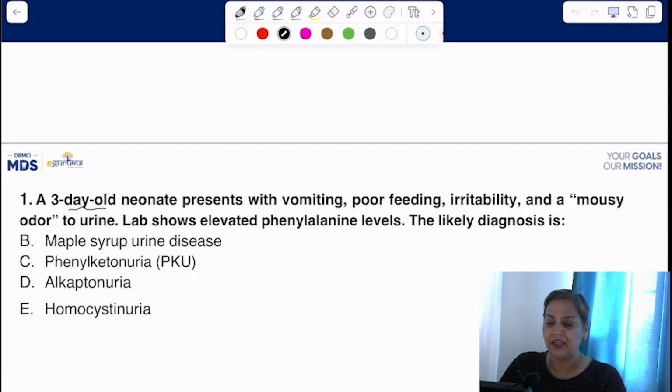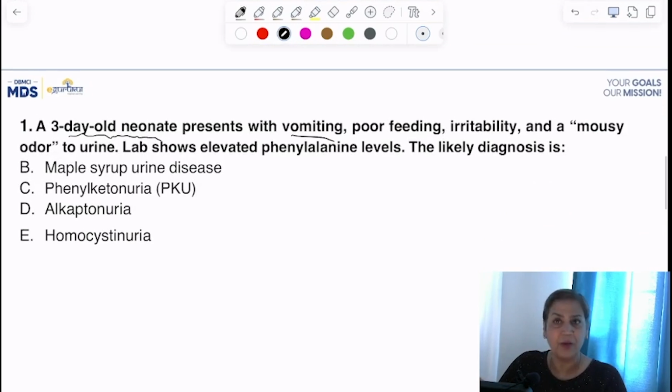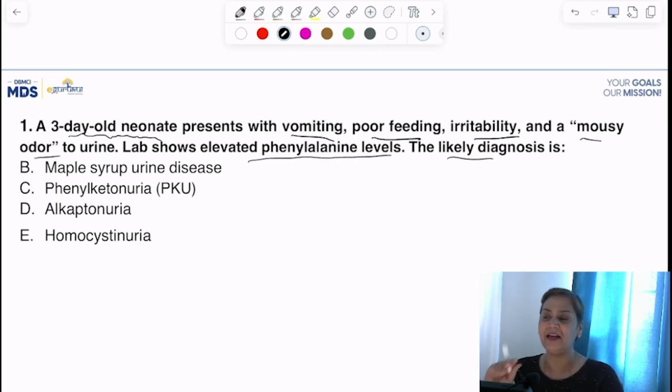A 3-day-old neonate presents with vomiting, poor feeding, irritability, and a mousy odor to urine. Lab shows elevated phenylalanine levels. The likely diagnosis is... Now, this question we have discussed so many times in the class also.